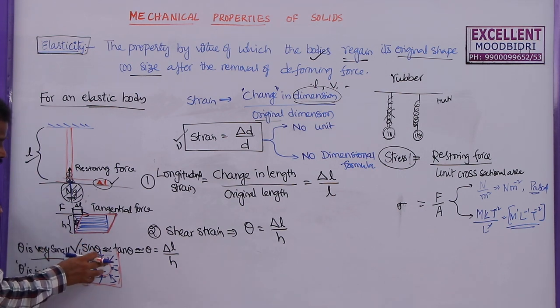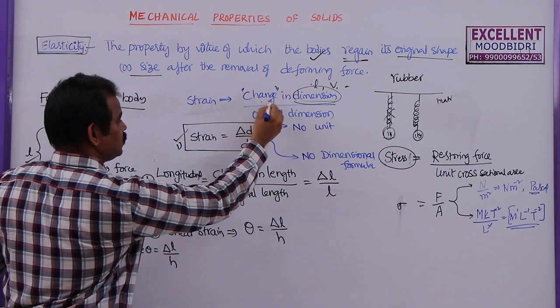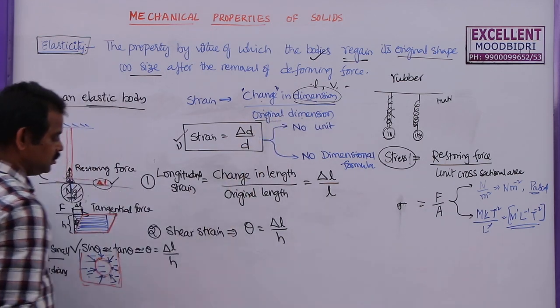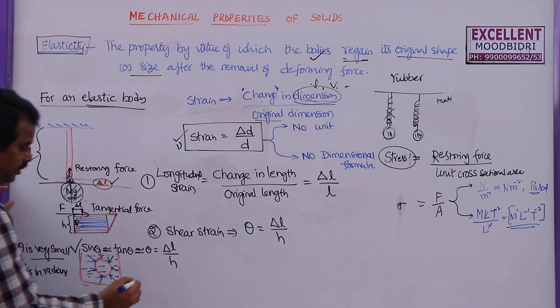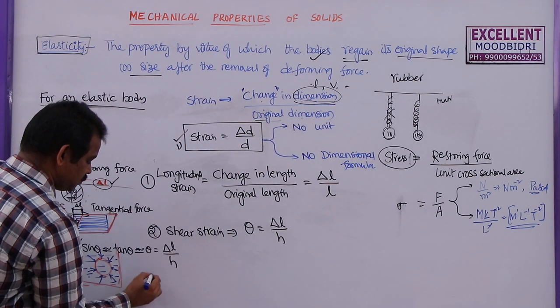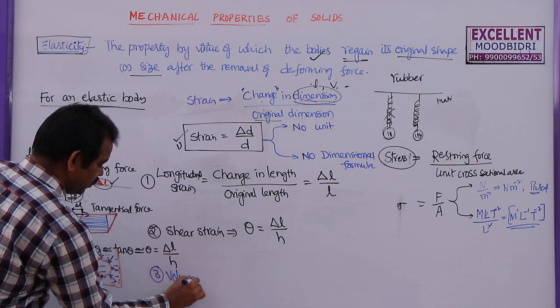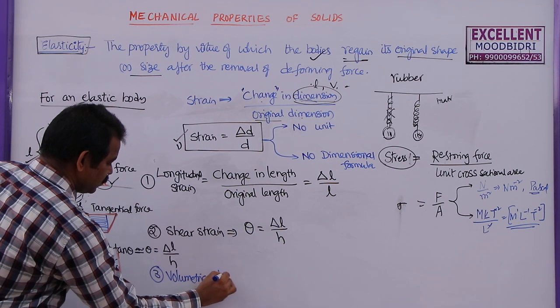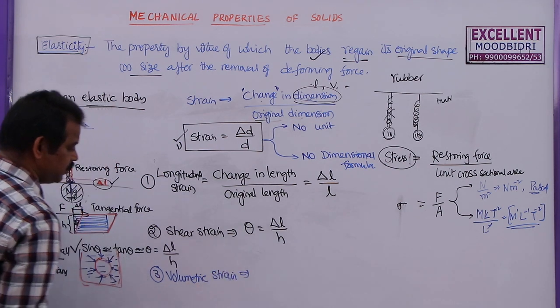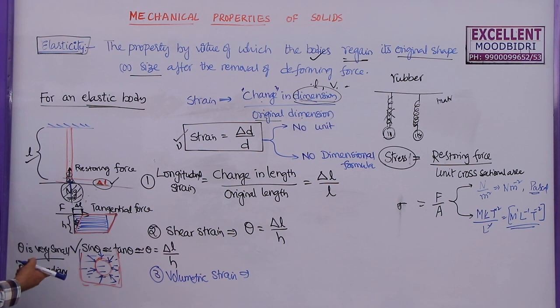So this corresponding change in volume by original volume is called bulk strain. The third one is bulk strain, also called volumetric strain. So how to define this volumetric strain?